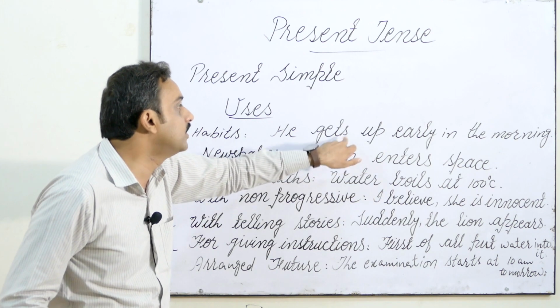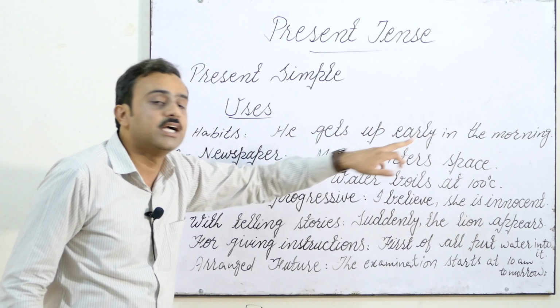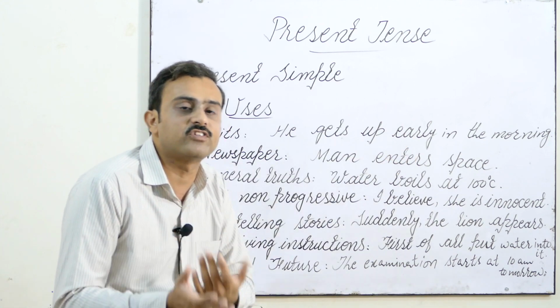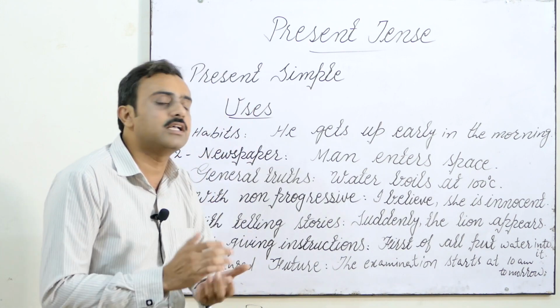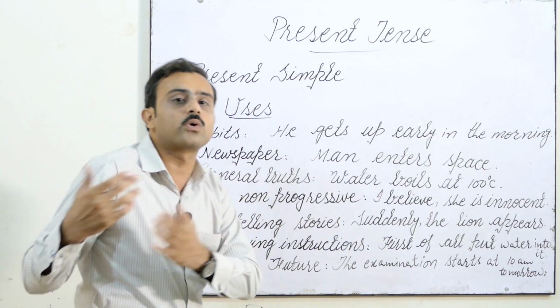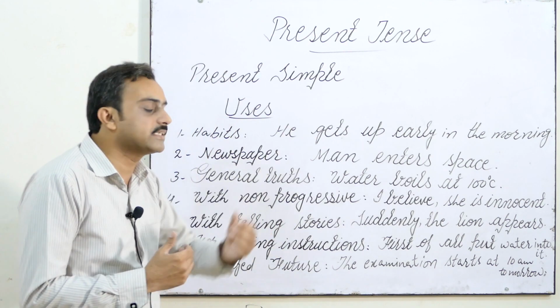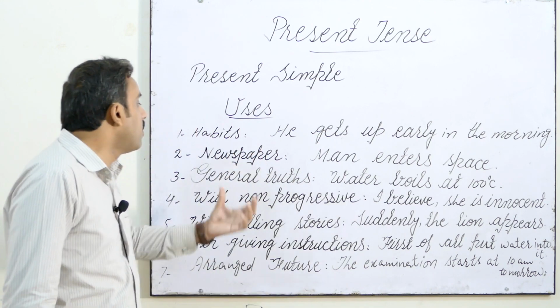So gets up shows that this one is present simple, and this shows the habit that the person is habitual of getting up early in the morning. So this is his routine matter, this is his habit. So this tense present simple, this shows what? This shows the habits.